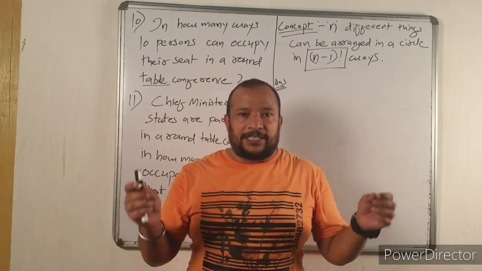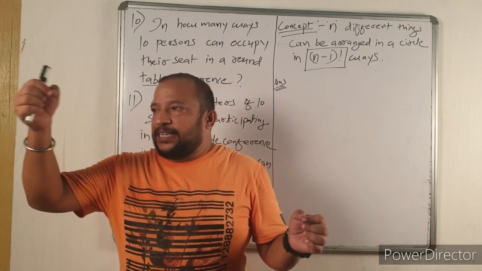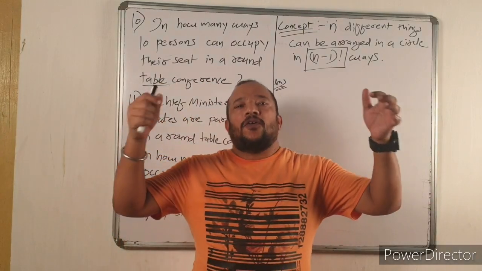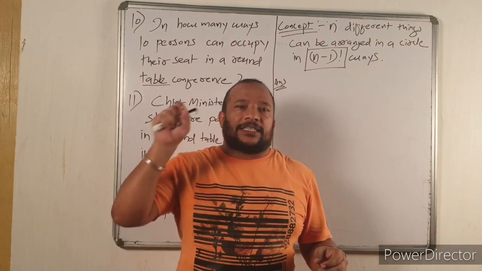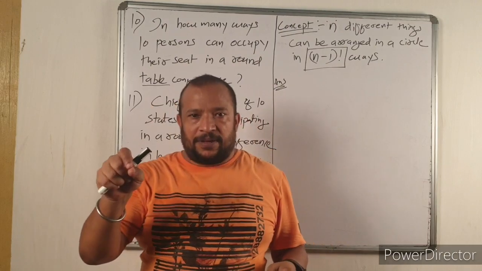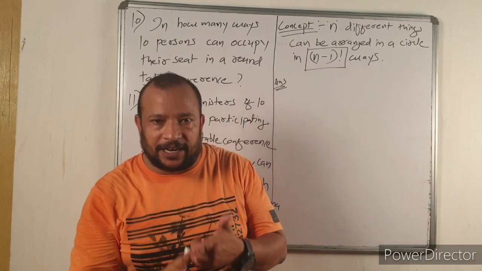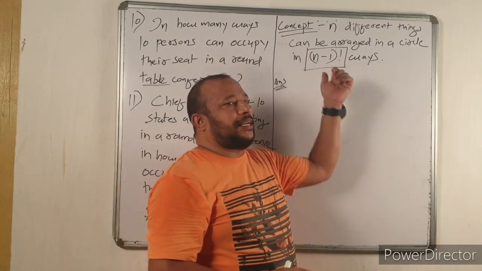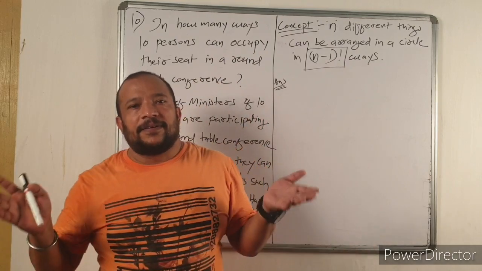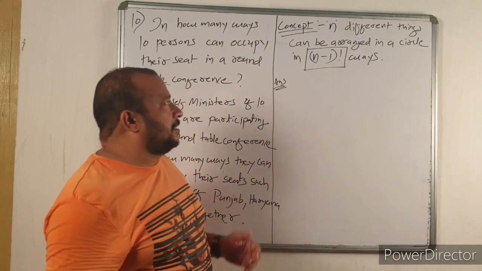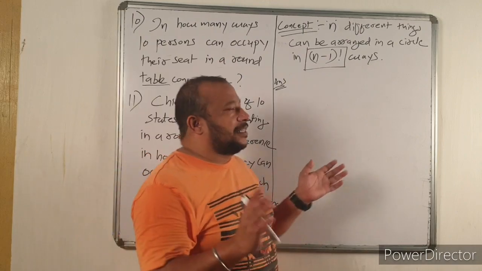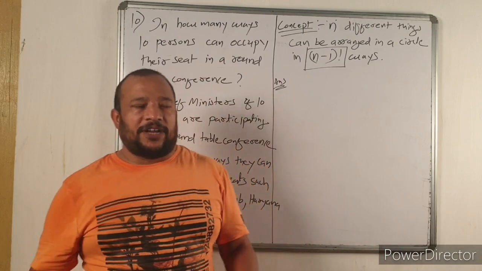It's easy to remember: in a straight line there is a starting point and a finishing point, whereas in a circle the starting point and ending point are the same. That is why in a straight line it is n factorial and in a circle it is n minus 1 factorial.